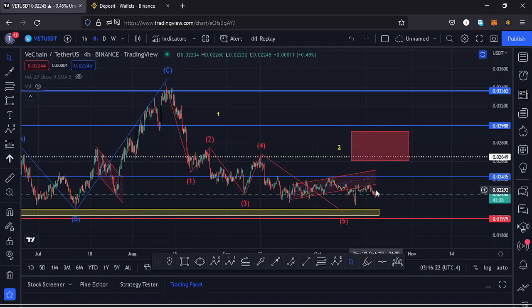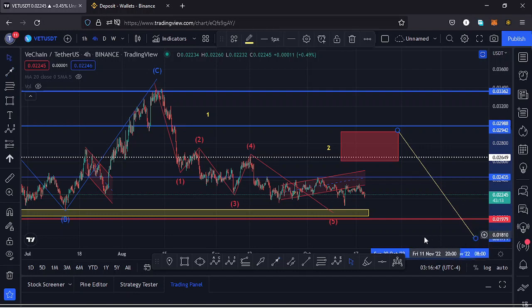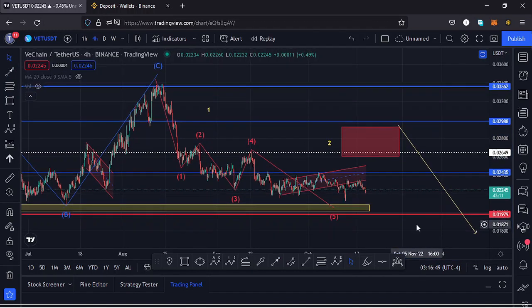So there's a possibility that Vechain might give us a bit of a pump to the upper side in a movement that will be forming a higher Elliott wave count 2, and I would expect that movement to take us into this red target area that I have drawn out here on the charts. And once that happens, then after we have maximized the formation of that wave 2, we can expect the formation of a higher Elliott wave count 3 to the lower side, and that would mean maybe the low for Vechain is not yet in.